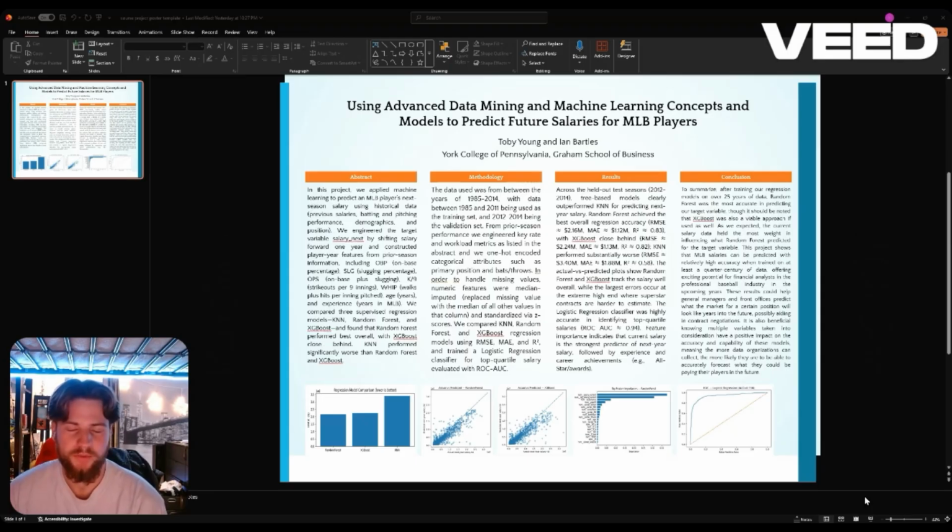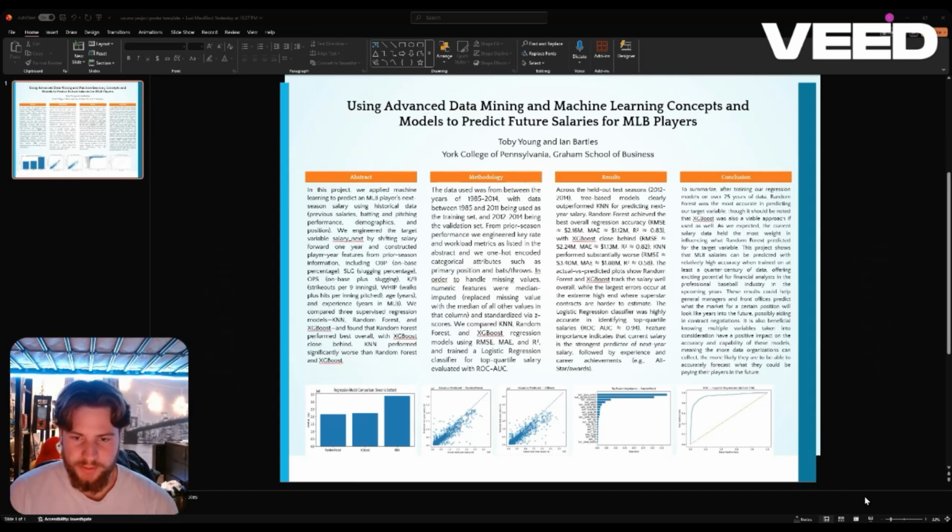What a player is worth based on their performance, based on their career, based on their age. All these different factors play into a more accurate prediction that will only get better with the more years that the data is trained on. So as we advance into the future, it's only going to get better and more accurate.